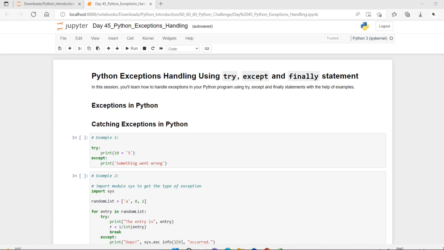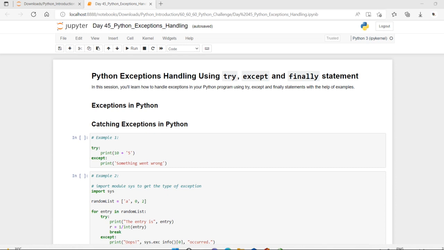An exception is an event which occurs during the execution of a program that disturbs the normal flow of the program's instructions. In general, when a Python script encounters a situation that it cannot cope with, it raises an exception. An exception is a Python object that represents an error. Python has many built-in exceptions that are raised when your program encounters an error, that is, when something in the program goes wrong.